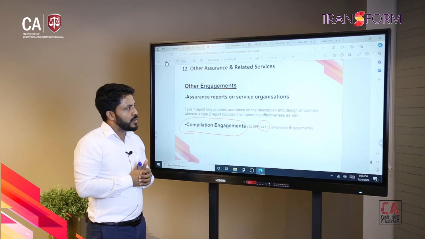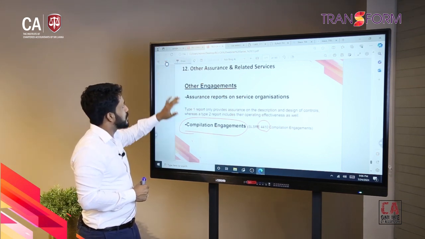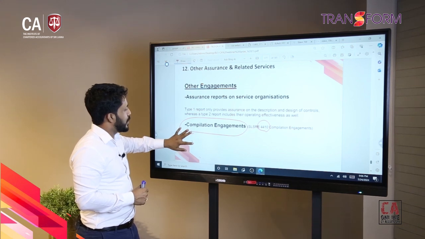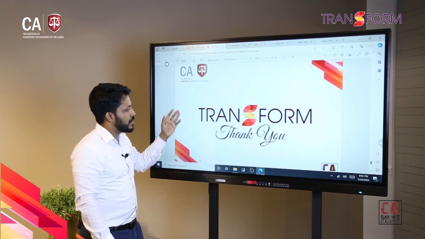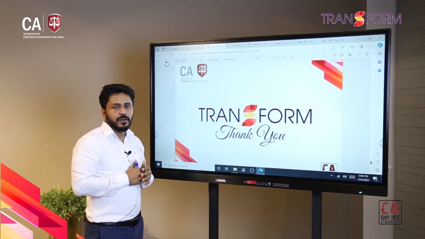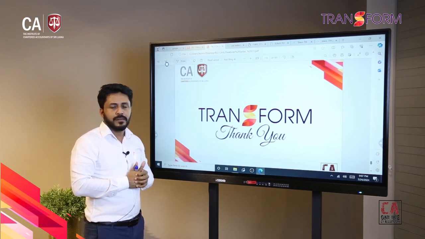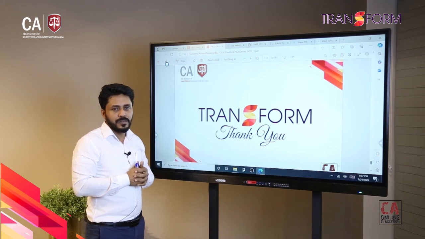So altogether, we are going to conclude section 12. That will help you get a proper understanding about other service engagements and non-assurance engagements which can be performed by an auditor.